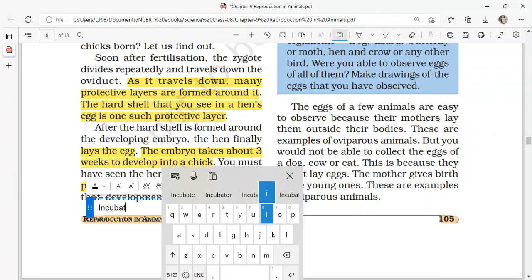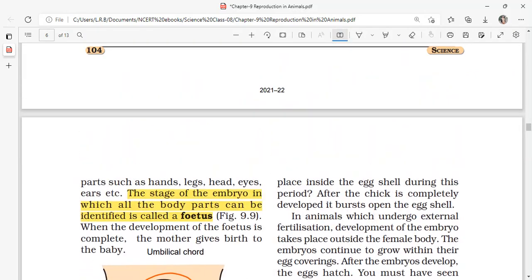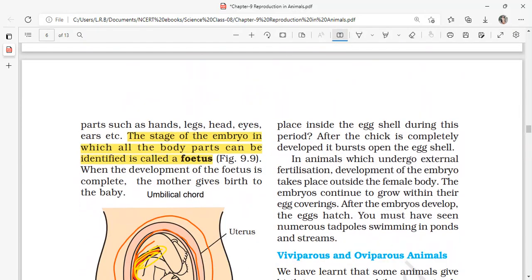I think you might have heard about incubators that we commonly hear outside. In poultry farms, you hear about incubators or incubation. It is a period for development by providing sufficient temperature and heat. Do you know that the development of the chick takes place inside the eggshell during this period?